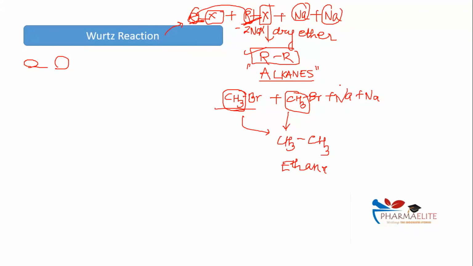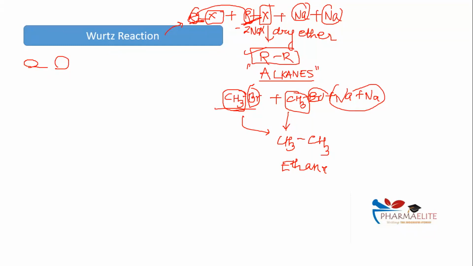Yes, your byproduct is sodium bromide. Two molecules of sodium will take both these bromides with them, and you will have two molecules of sodium bromide. Correct? Are we able to observe? In entrance, no one is going to ask me byproduct. So don't keep your focus on byproduct.